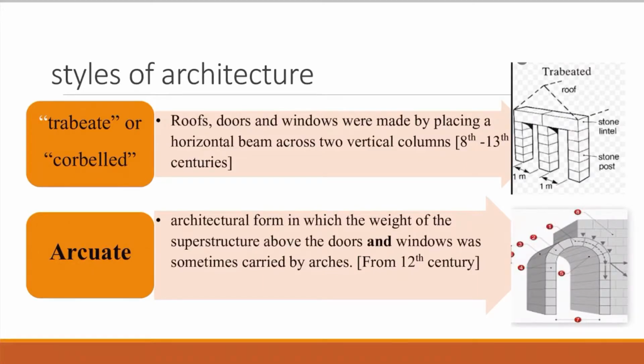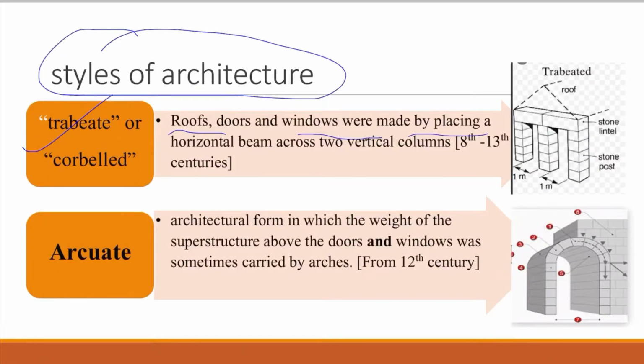Around that period there were two styles of architecture that were prevalent. The first was the trabeate or corbelled style. In this, roofs, doors and windows were made by placing a horizontal beam across two vertical columns, as you can see in this figure. This was a very simple style of architecture.